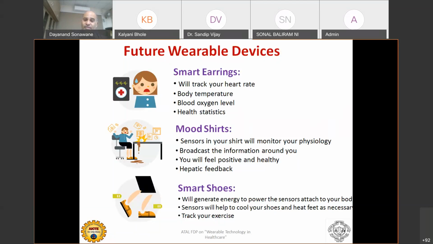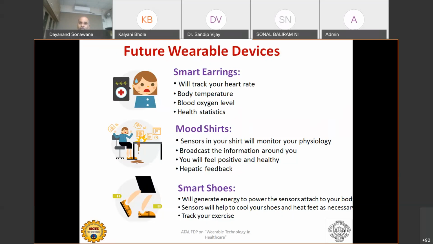Another technology in wearables is going to be mood shirts. Based on my mood, the color is going to change. Sensors in the shirt will monitor all your physiological parameters. It will also broadcast the information around you.